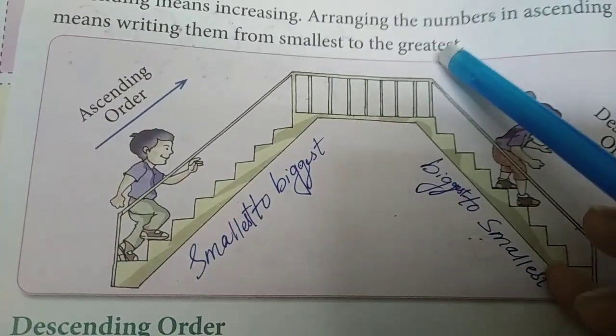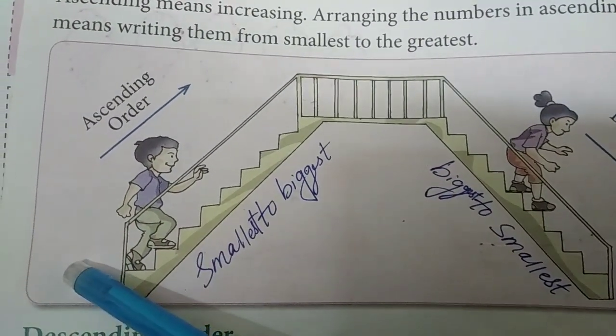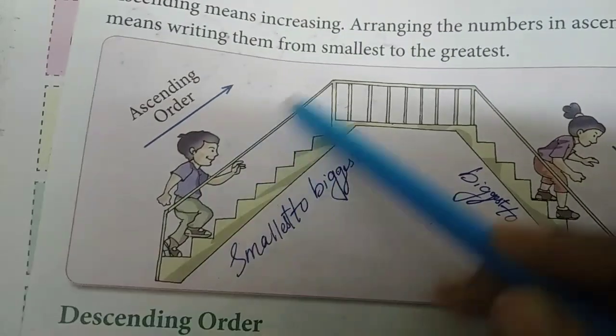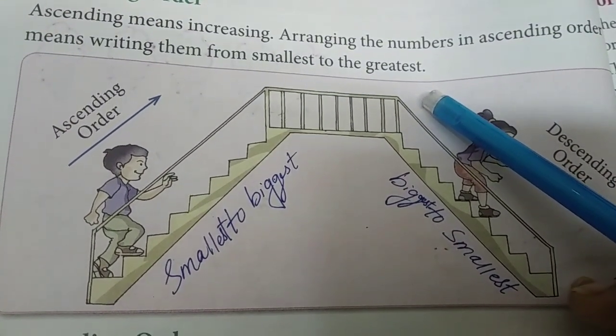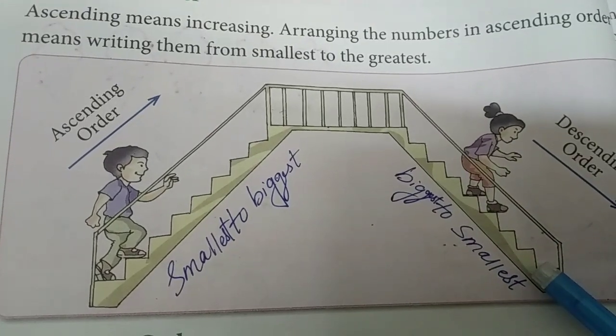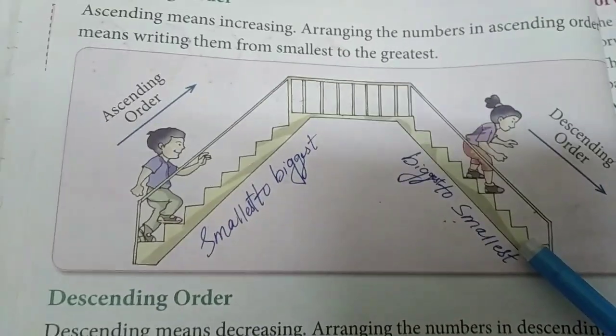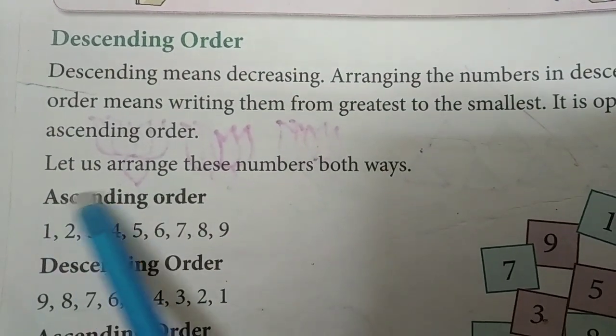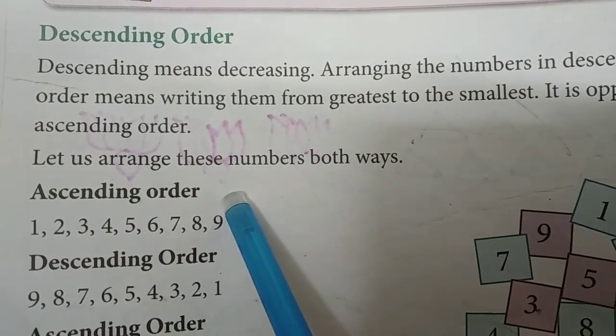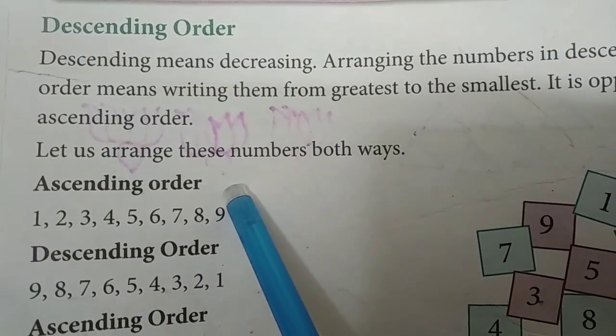Increasing, decreasing. Increasing means 1, smallest to biggest. So descending or decreasing means what? Biggest to smallest, children. Now here you can see that examples are given. So ascending means what? As I said, the forward counting. Don't be confused between both.